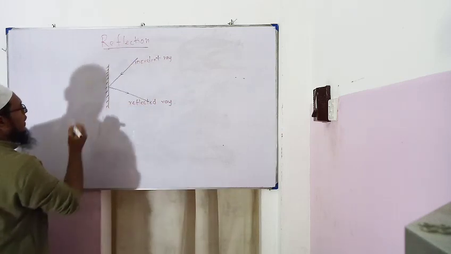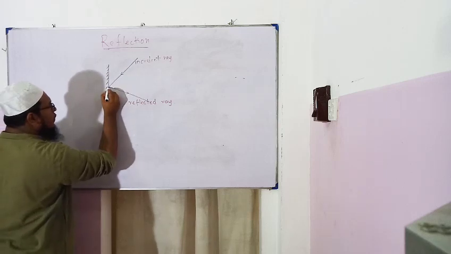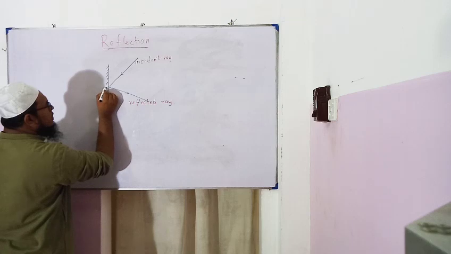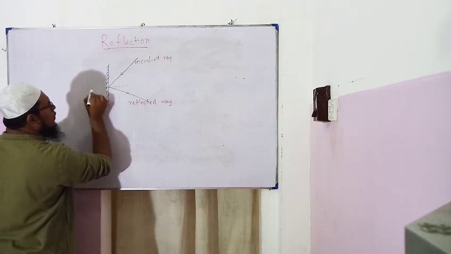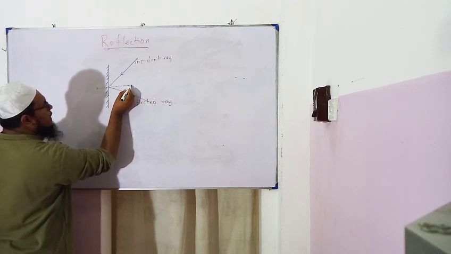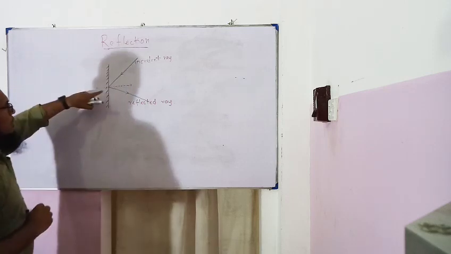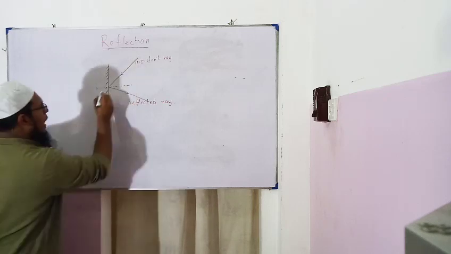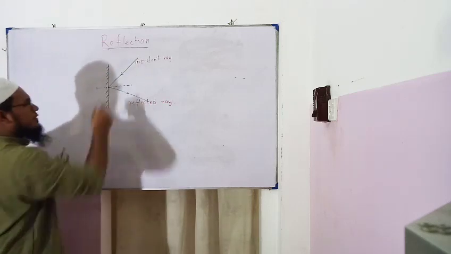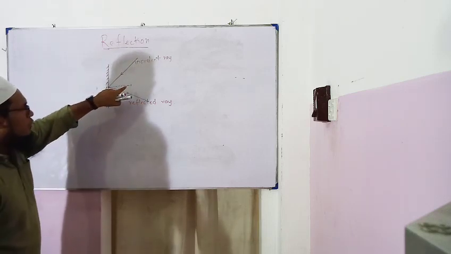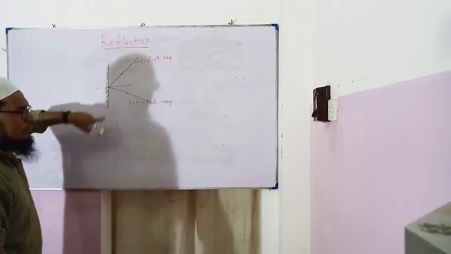The point where this incident ray falls, the point of incidence, we draw a line perpendicular to the mirror at the point of incidence. At this point we draw a line which is perpendicular to the mirror.